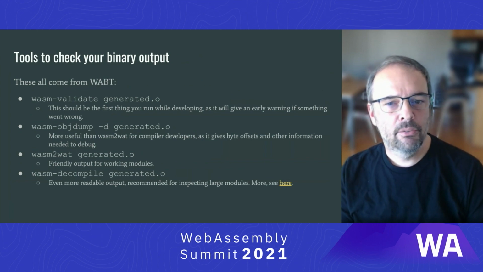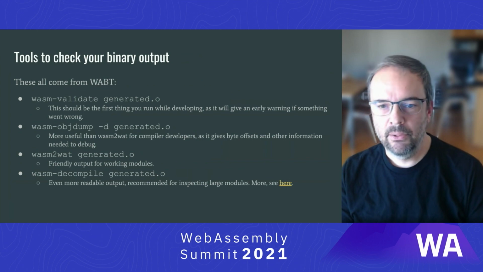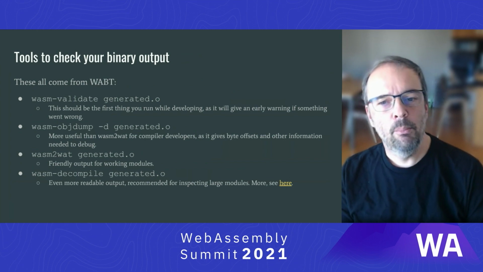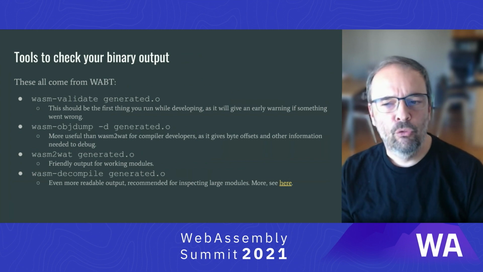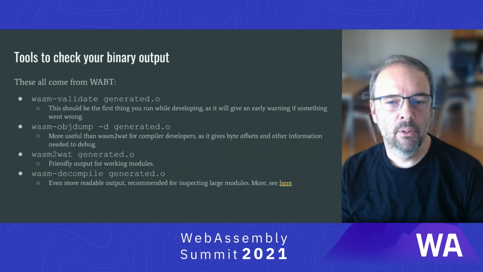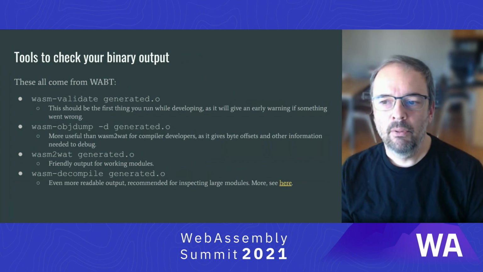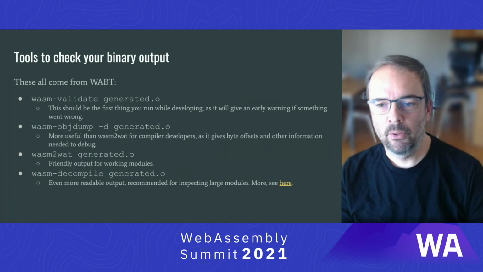This is very much unlike generating, say, x86 or ARM code, where bugs in your code generation can be very hard to find. When things go wrong, you may want to dump the contents of your module to see what's inside. For compiler developers, I'd recommend starting with WASM objdump, simply because it gives the most low-level information with byte offsets for most things, which means it will be easiest to correlate with whatever is going on in your compiler or debugger.